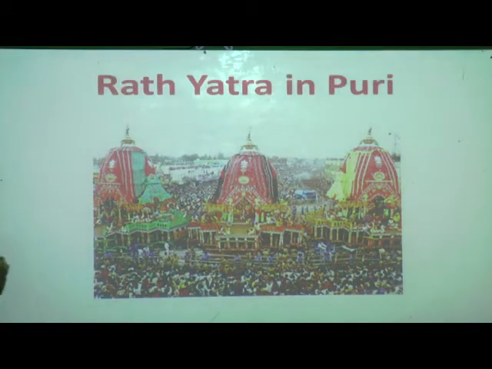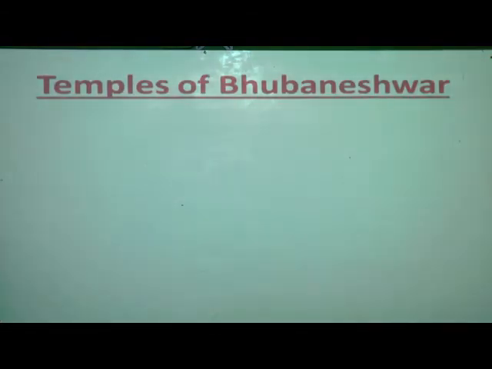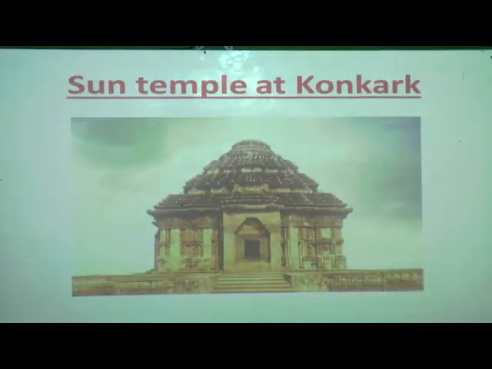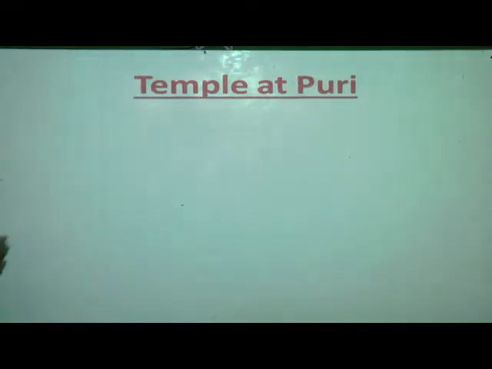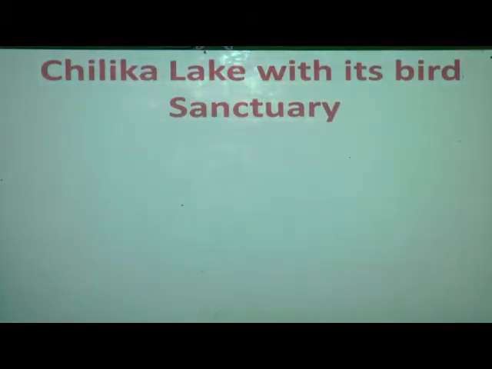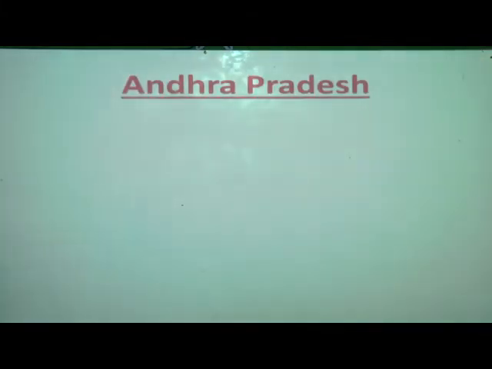Now this is the Rath Yatra at Puri. Okay, Rath Yatra at Puri. Can you see this? A number of people are gathered here. Now the temple of Bhubaneswar. Now this is the temple of Bhubaneswar. Now this is the sun temple at Konark. It is also known as the sun temple. Now the temple of Puri. Now come to the point of Chilika Lake. A number of birds can stay here. See, this is the type of birds where Chilika Lake is. So birds are here. Now we have finished the part of Odisha.